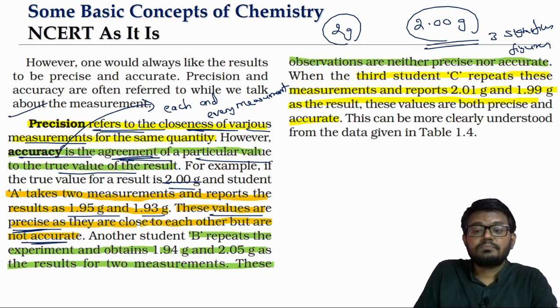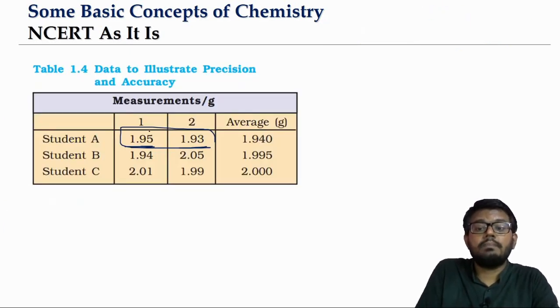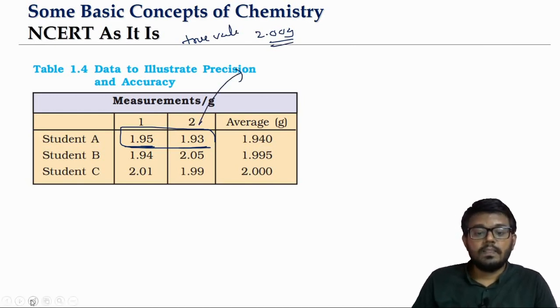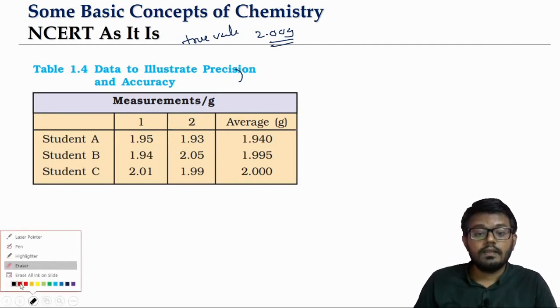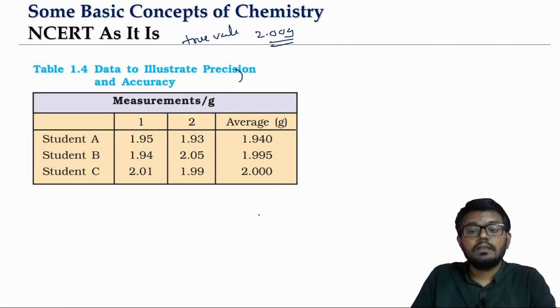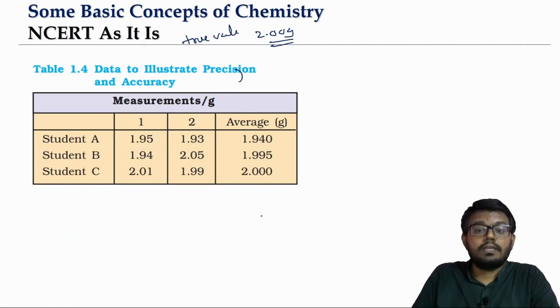If you want to talk about the accuracy of measurement 1, what is the true value? True value is 2.00 grams. Is measurement 1 very close to this? Is measurement 2 very close to this? No. So the measurements given by student A have precision, but are not accurate.